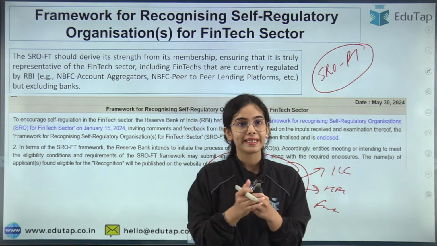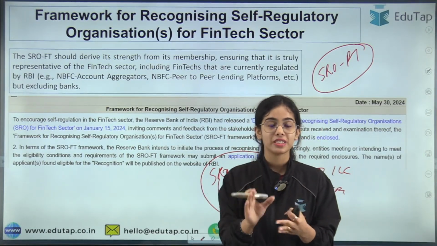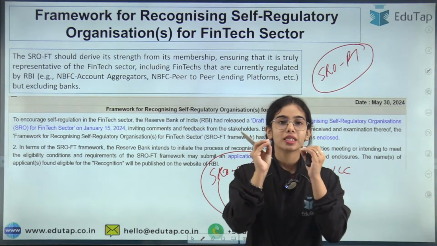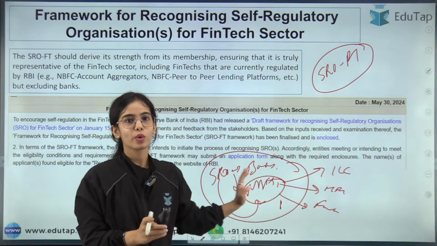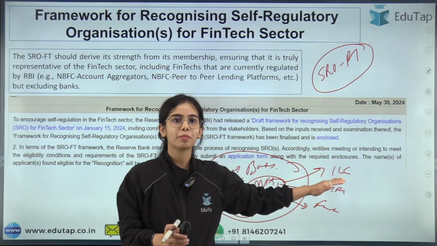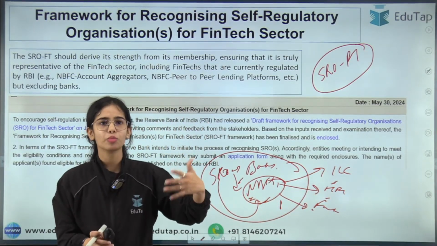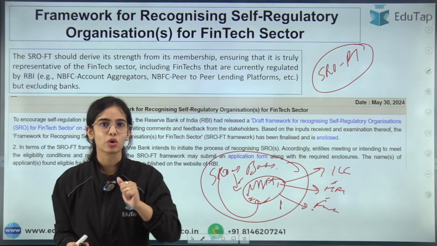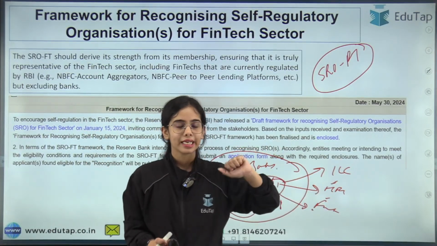For peer-to-peer lending also technology is required. So RBI said that these kinds of NBFCs can come under the regulation of the SRO fintech. That's why the SRO NBFCs focus on investment and credit companies, housing finance companies and factors. They can have members of other NBFCs also, but mostly they are going to focus on these three categories.